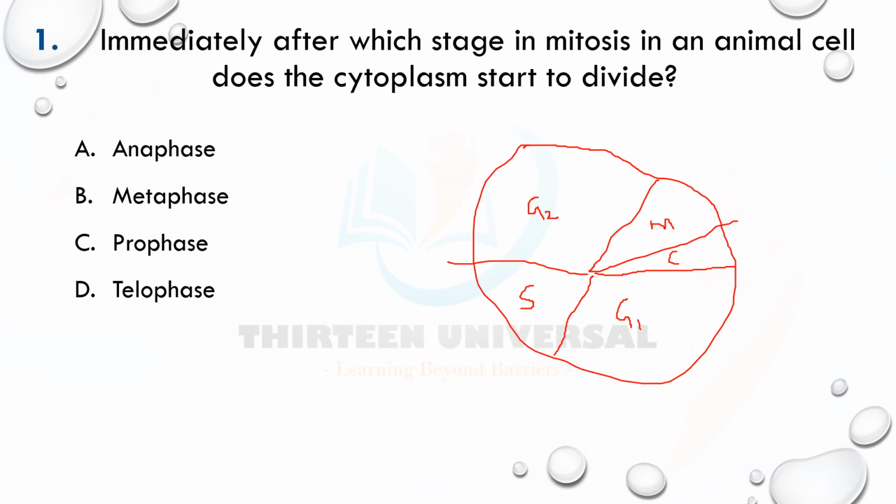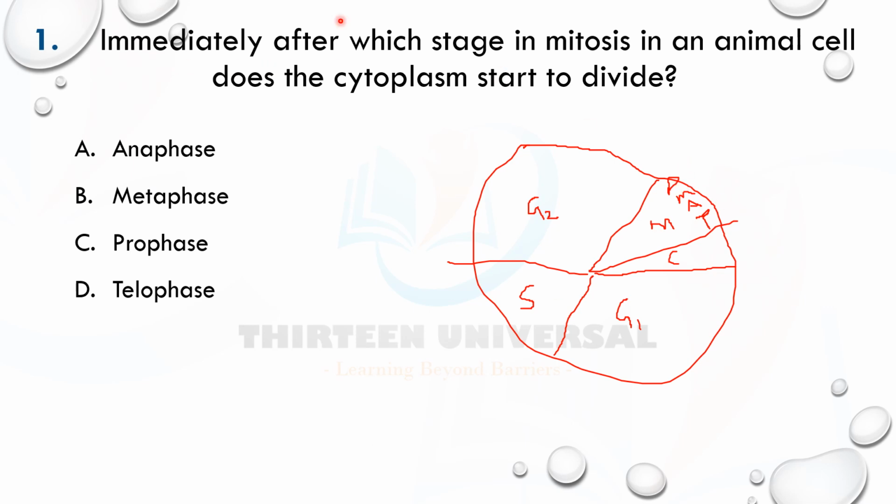But look at this, guys. In mitosis we have four stages: prophase, metaphase, anaphase and telophase, which we call PMAT.